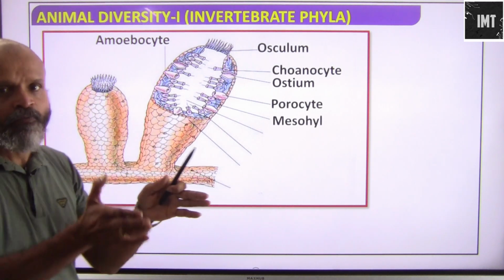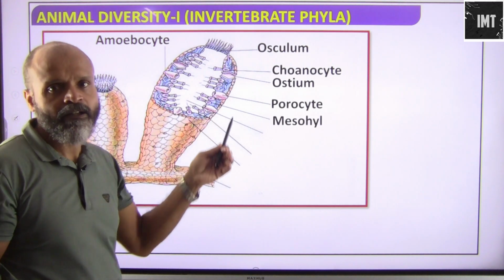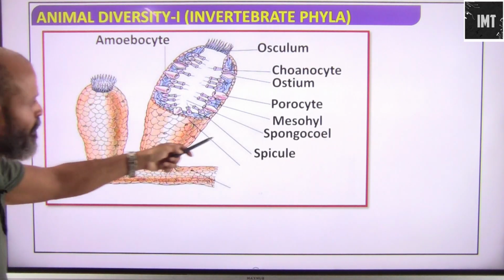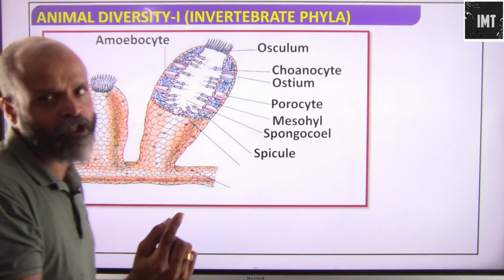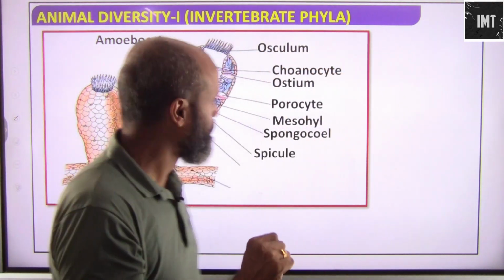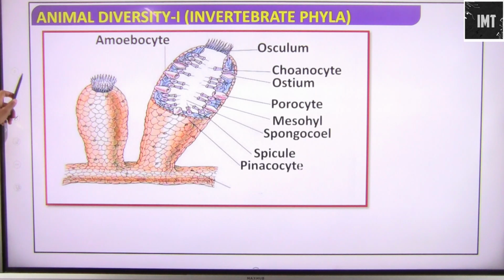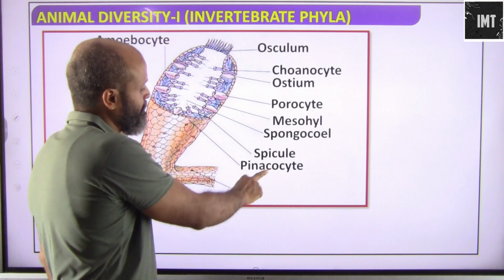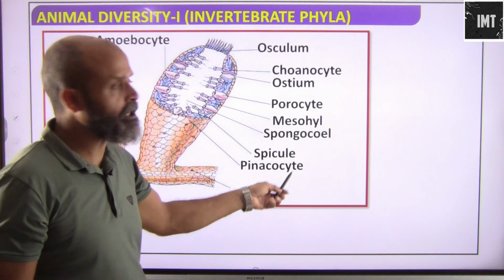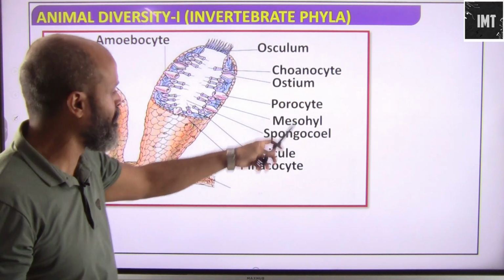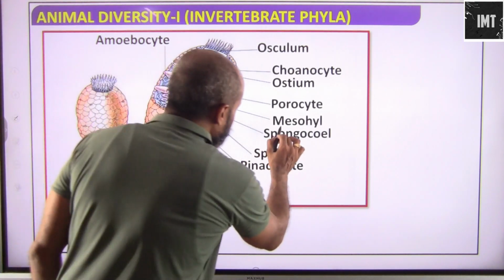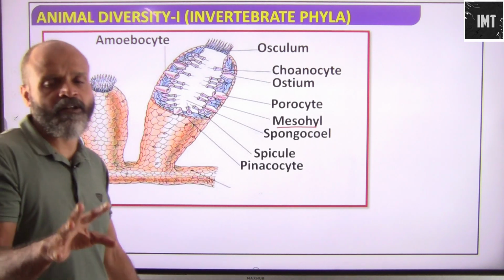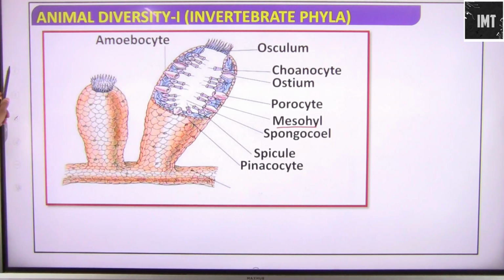Then we have mesohyl, which is the gelatinous layer between the two body walls. Then we have spicules, which are pointed, needle-like structures. And then we have the pinacocyte and the choanocyte. The pinacocyte is the outer layer, and the choanocyte is the inner layer of the body wall. In between is the gelatinous mixture, also known as mesohyl. All these are names and terms which need to be remembered as characteristics of this.